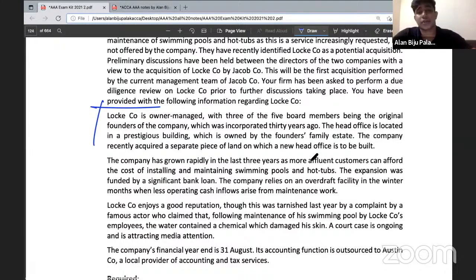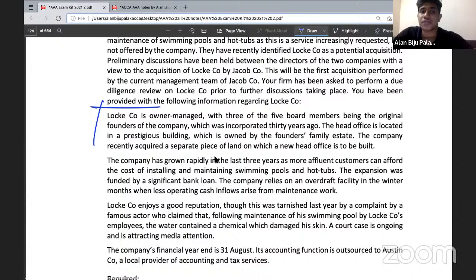All those are the factors that you need to write in the exam. That's the answer. Consider like this. Here, the company's financial year end is 31st August. Its accounting function is outsourced to Austin Company, a local provider of accounting and tax. So it's mentioned in the question that the client whom we are going to acquire is outsourcing some sort of work to the Austin Company, another company.